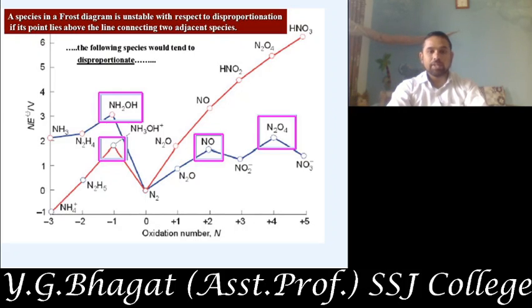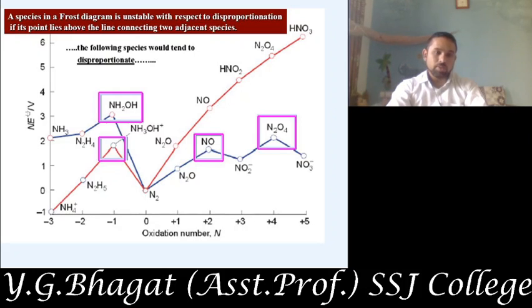Okay, if we join NO and N2O4, it will undergo comproportionation. Here again, for NH4+, the red line is showing that the graph is continuously increasing. It has the highest reduction potential value, the highest oxidizing species, HNO3, which we know is nitric acid. Then N2O4, HNO2, NO, N2O, and N2, nitrogen gas.